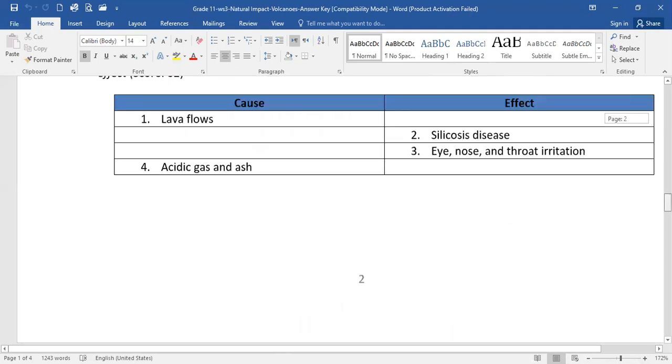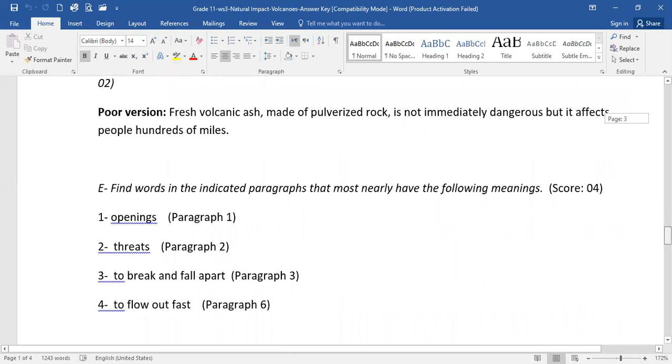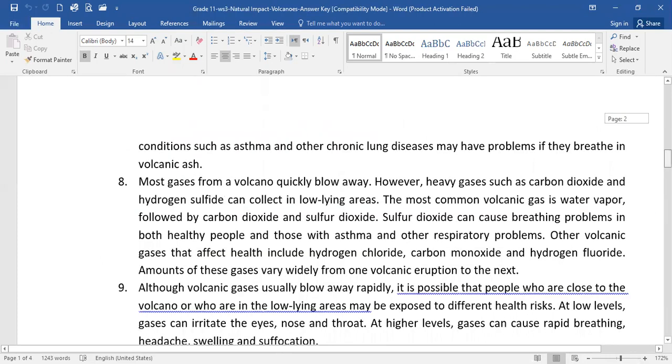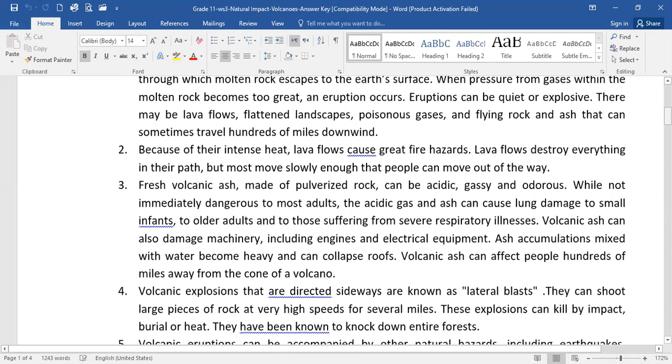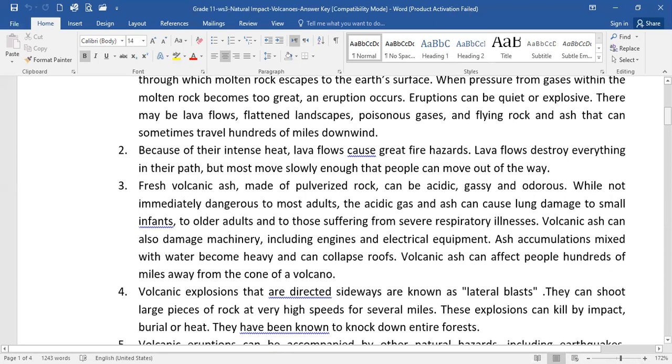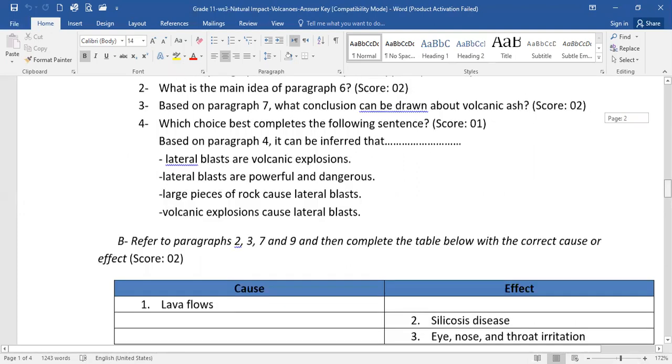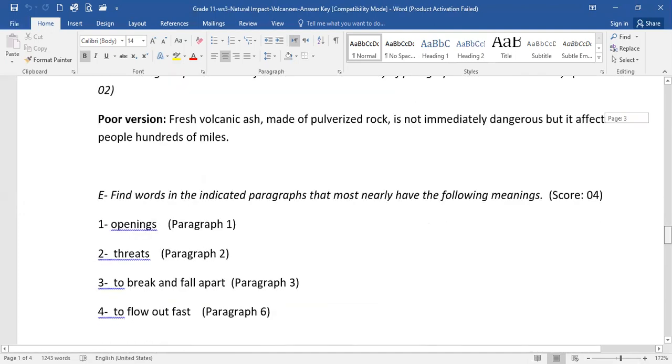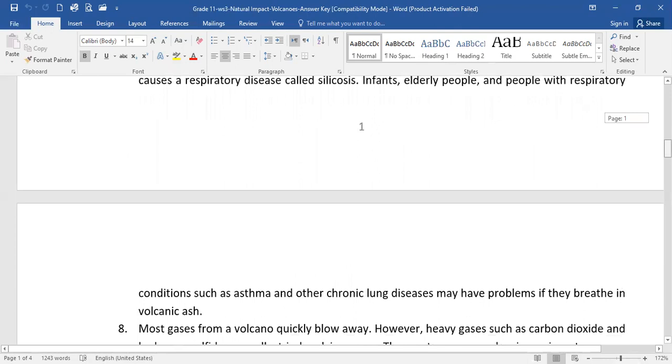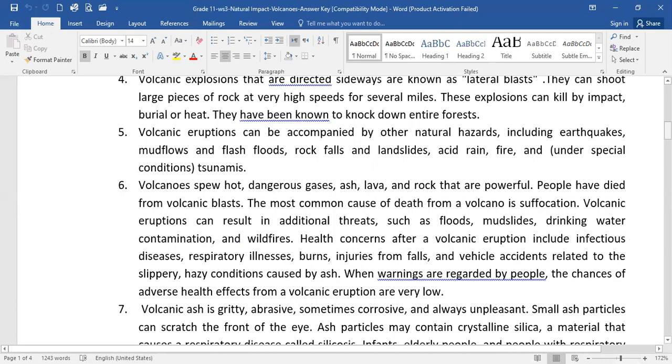Number 3, to break and fall apart. Let's go to paragraph 3. Fresh volcanic ash made of pulverized rock. Pulverized: broken and fallen apart. And finally, to flow out fast, paragraph 6: volcanoes spew hot, dangerous gases. Spew. This is the word for it.